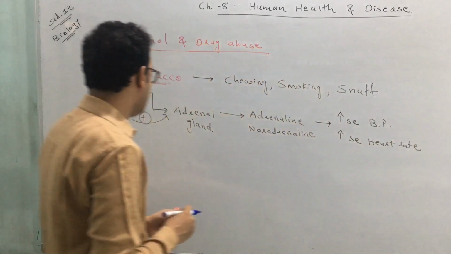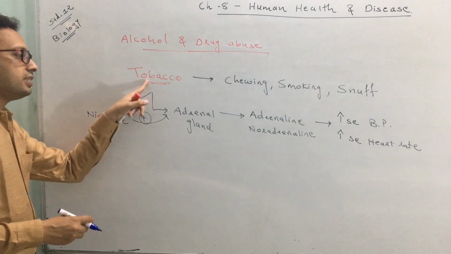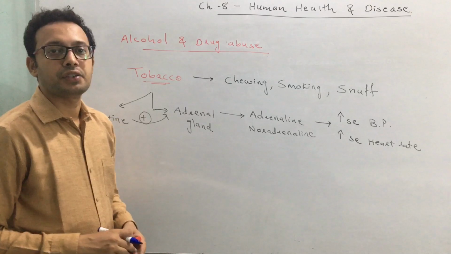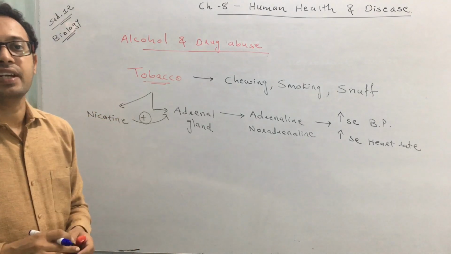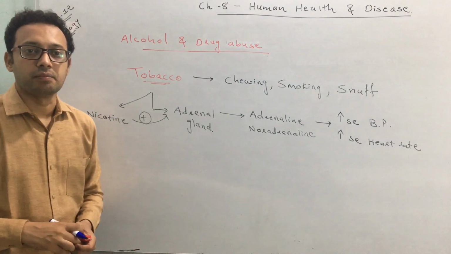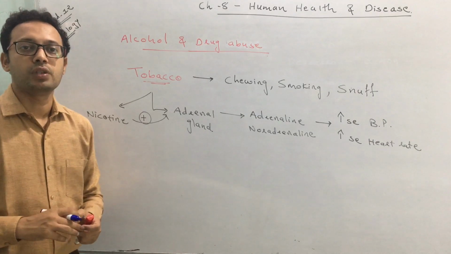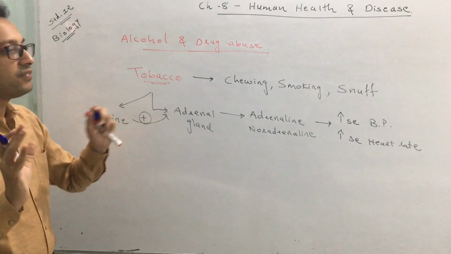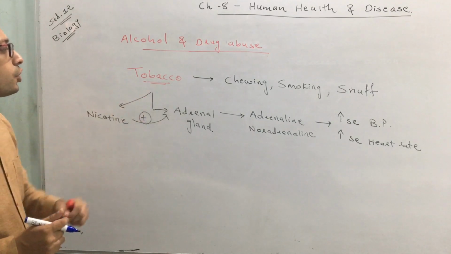So ultimately, the nicotine present in tobacco increases the blood pressure and increases the heart rate. It means it has an effect on the cardiovascular system, or it has damaging actions on the cardiovascular system. Clear? So this is the first harmful effect of tobacco.